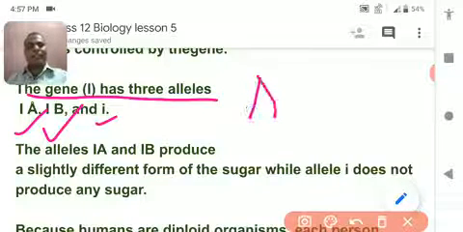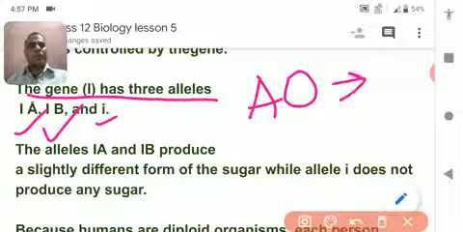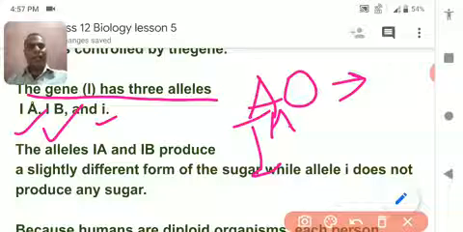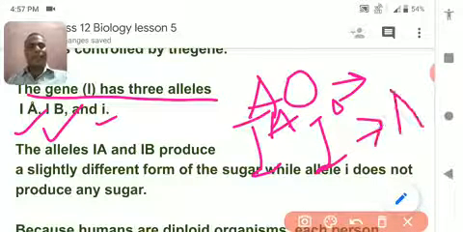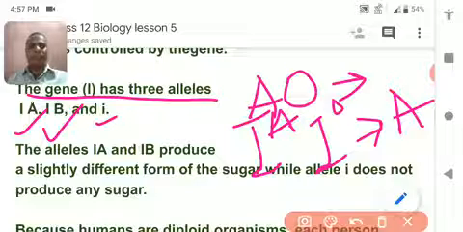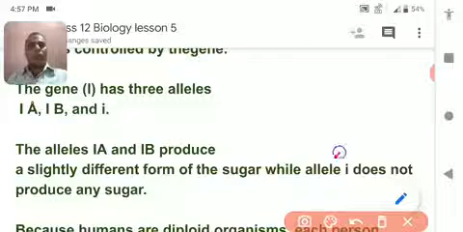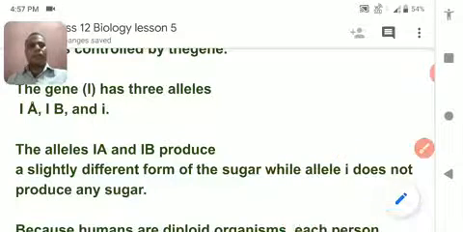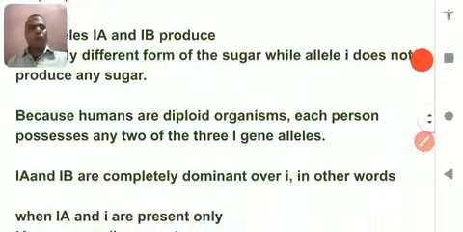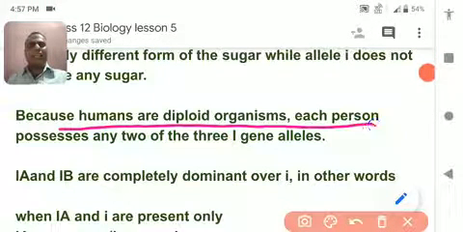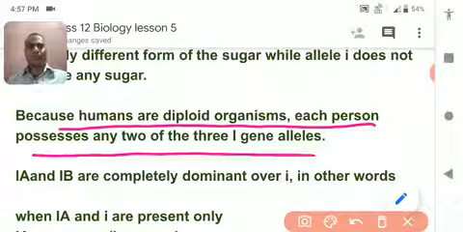If AO is present, AO means the gene of A and the gene of O, then the expression will be A. Because humans are diploid organisms, each person possesses two alleles.